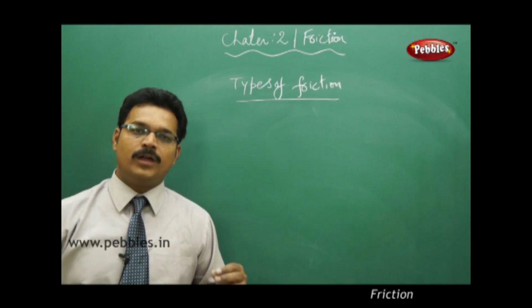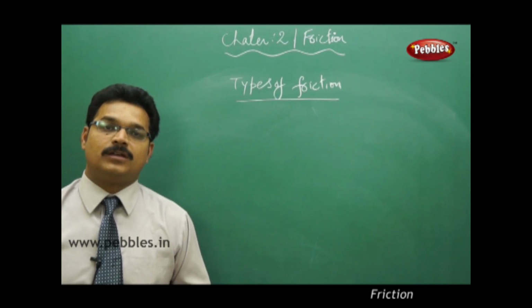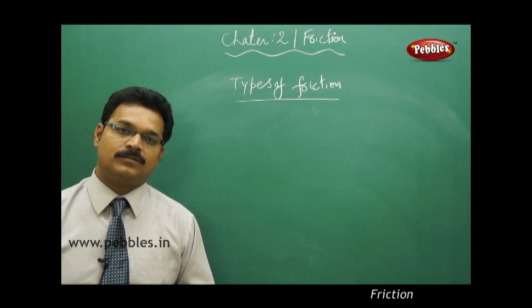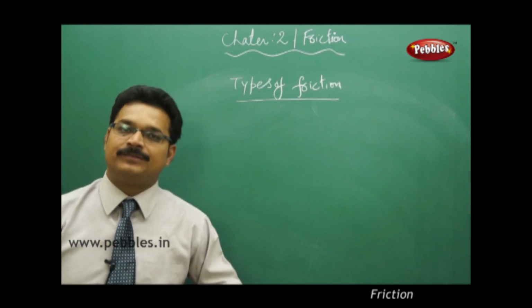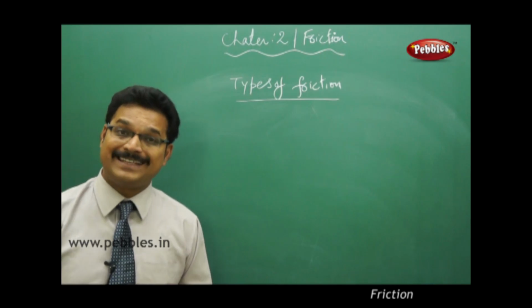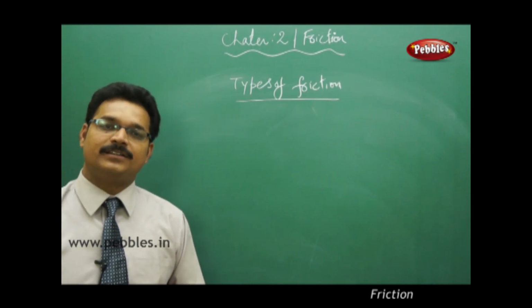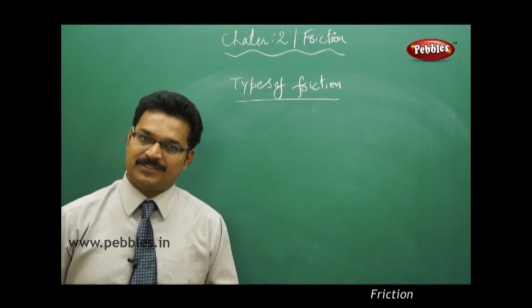So we understand what friction is and how it is applied in different types of objects. Now let me explain types of friction. Do types of friction exist? Yes, they exist. Here basically we have two types of friction.